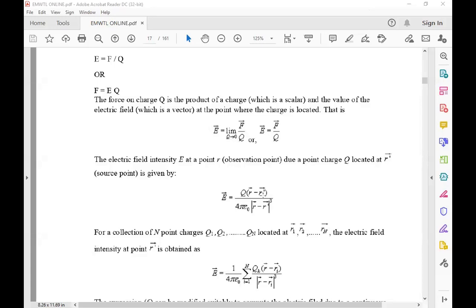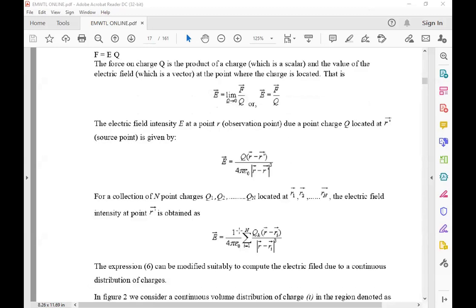At R dash we can consider the sum, I is equal to 1 to n, of (R minus Ri) by the magnitude of R minus Ri.